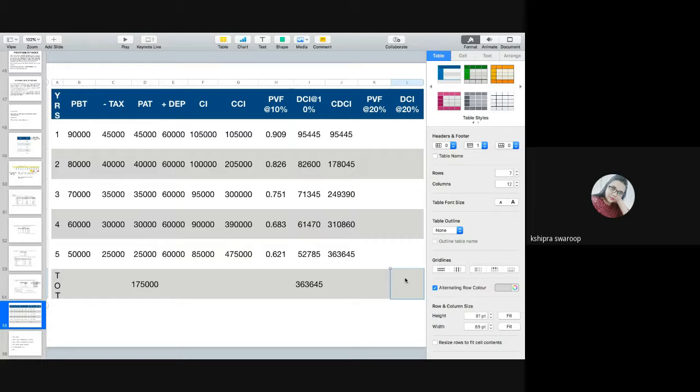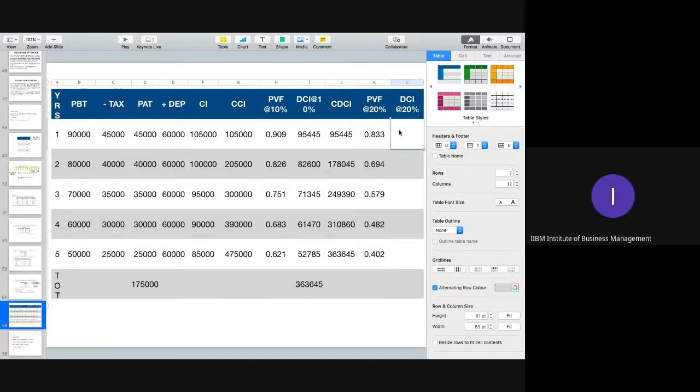Sir, 19089. Ma'am, I don't know the answer actually. If you can tell me the PVF of 20% first of all. 0.833, I think, first one. Then 0.694. Then 0.579, round off. Then 0.482. And the last one is 0.402.